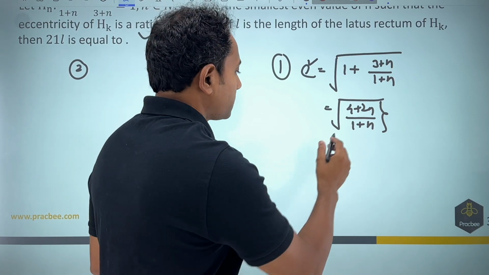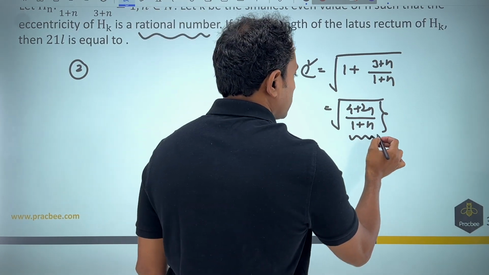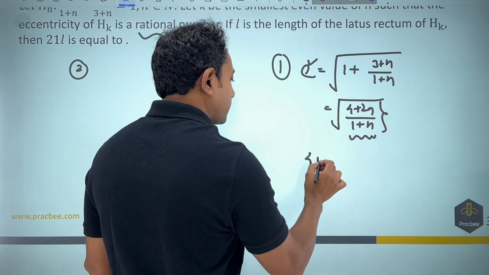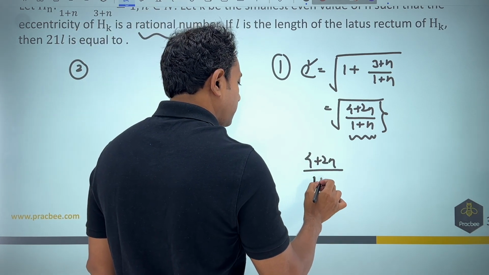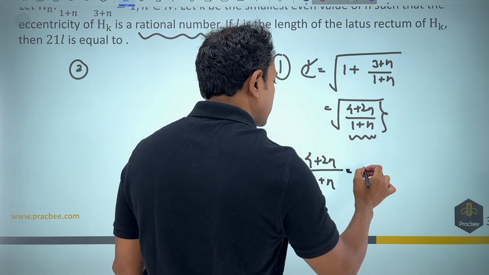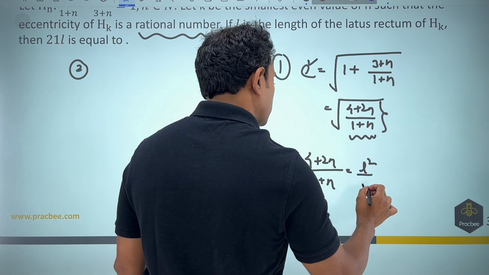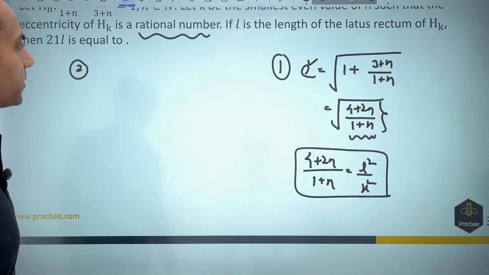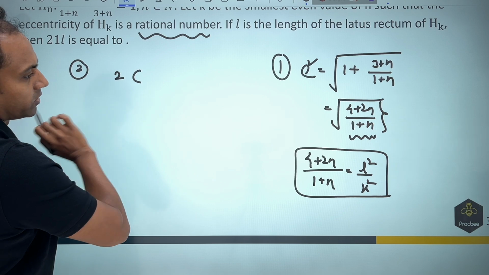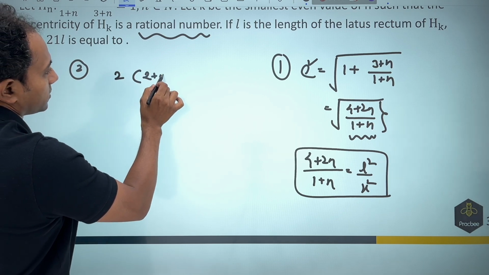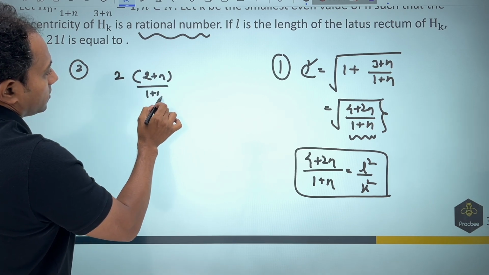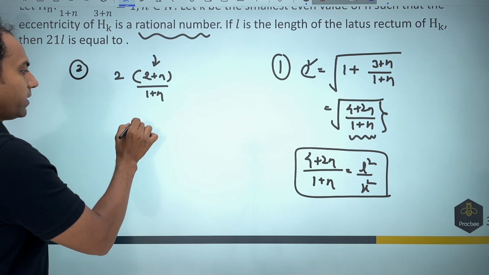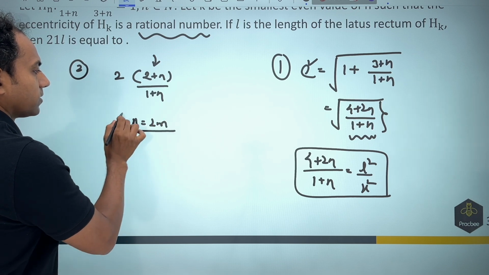So now this expression should be in such a manner that whatever is inside this root should come out as a rational number. So this 4 plus 2n by 1 plus n should be of the form, let us say, L square by k square, something like that. This is what we are talking about. Now if this is to happen, you can see that there is a 2 in the numerator. If you simplify this, it will become 2 plus n by 1 plus n. So one thing is clear, that this term also needs to contribute 2. So it will make sense if I put n is equal to 2m.